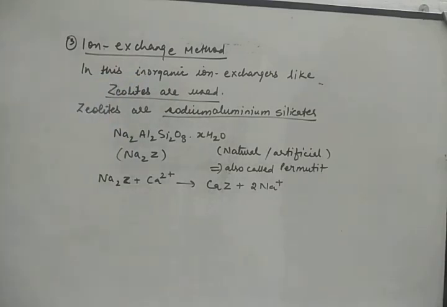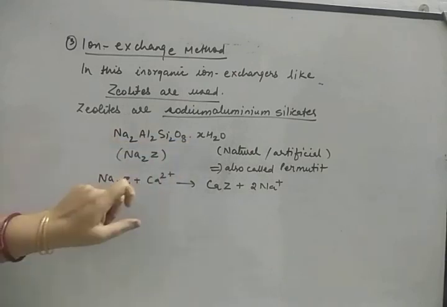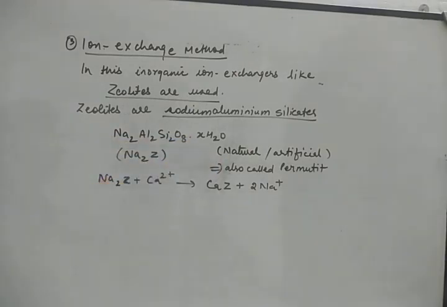So what that inorganic ion exchanger will do, that exchanger will take calcium and magnesium from the hard water and in turn will return its ion. And such inorganic ion exchangers are zeolites. Now zeolites are sodium aluminium silicates. Now this is the formula for zeolite, Na2Al2Si2O8.XH2O, and zeolites are naturally occurring and they can be artificially synthesized also, and zeolites are also known as permutite. And here we can simplify it by writing Na2Z.